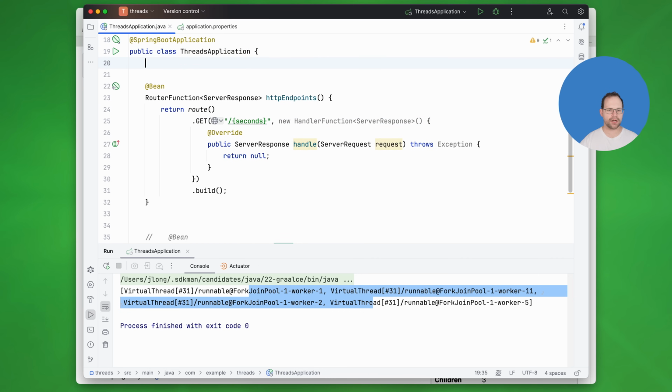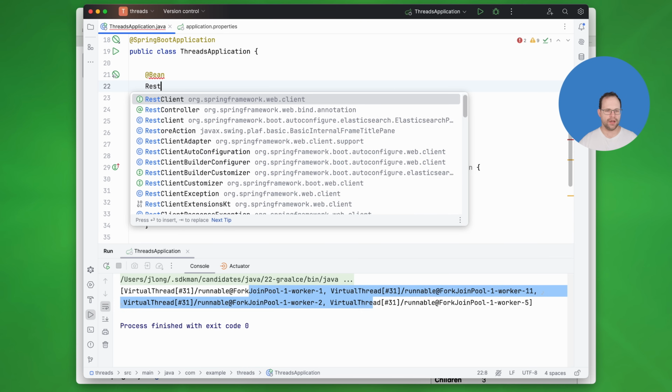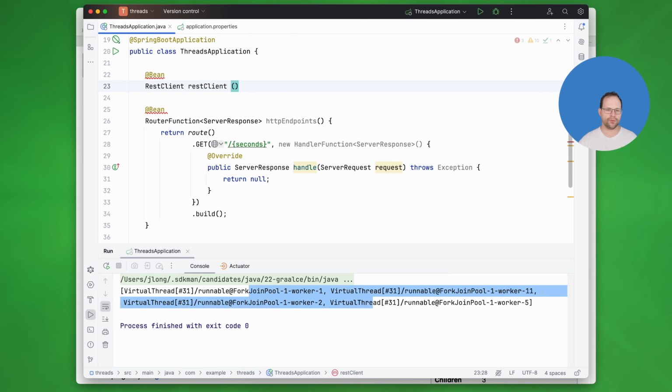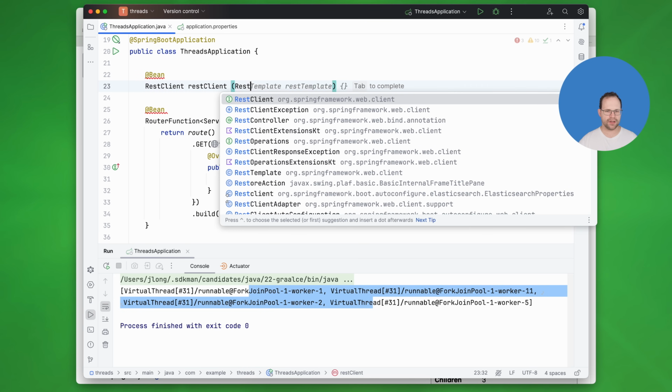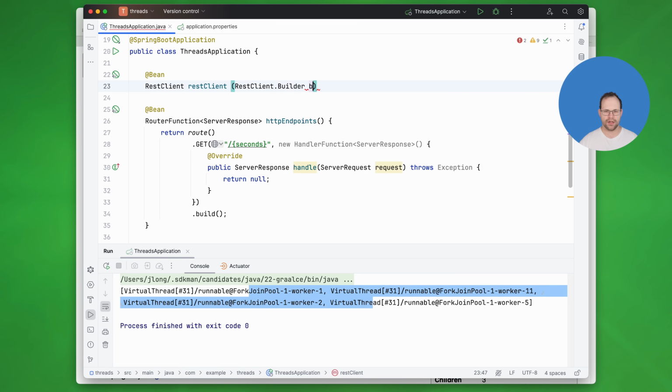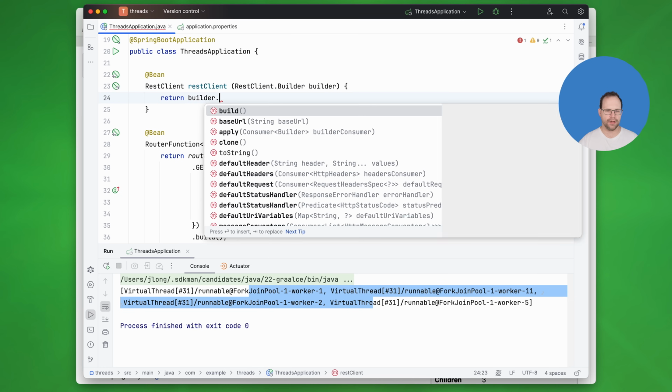And how are we going to block? How are we going to make those network calls? Well, we're going to use ye old REST client. You can use the REST template as well. I just like the REST client. It's just very convenient. So we'll inject the builder here, and we'll say builder.build.